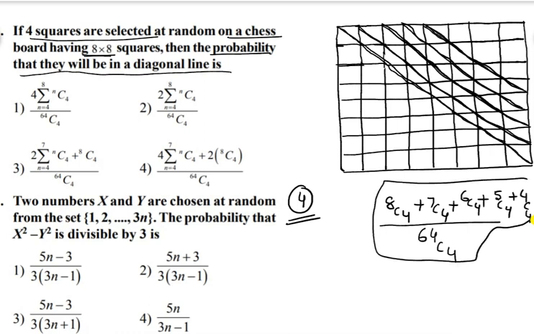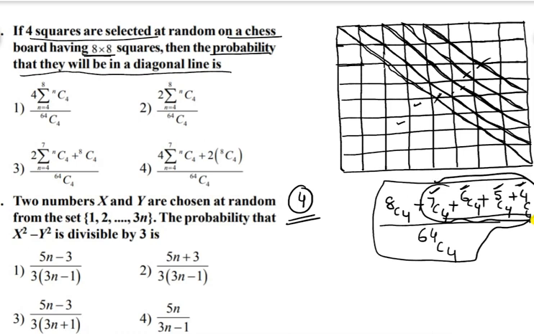But wait, above this diagonal, this side is also possible or not? This side is also possible. Again 7C4, 6C4, 5C4, 4C4. You will get 2 times this particular term, because above the diagonal you get 7C4, 6C4, 5C4, 4C4. Similarly, below this diagonal also you will get 7C4, 6C4, 5C4, 4C4. That's why this particular term you will get 2 times.